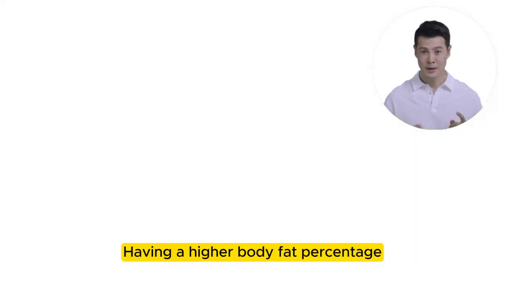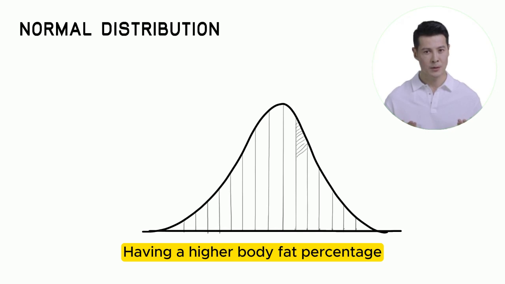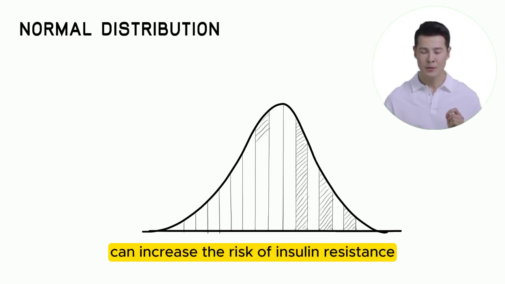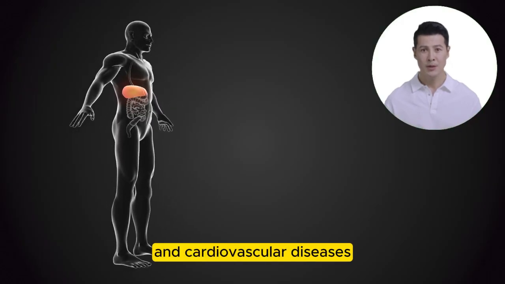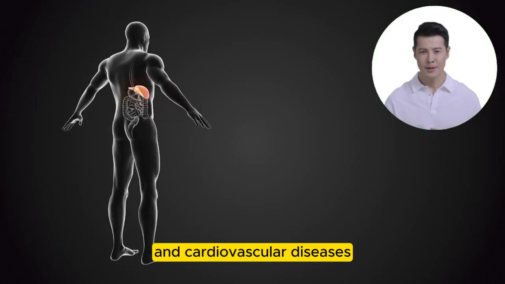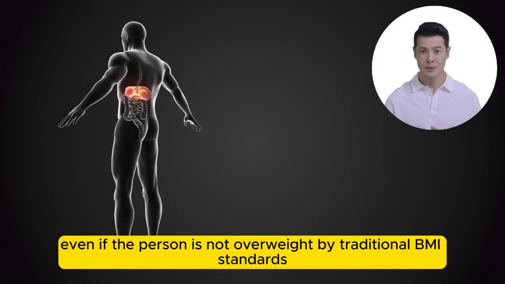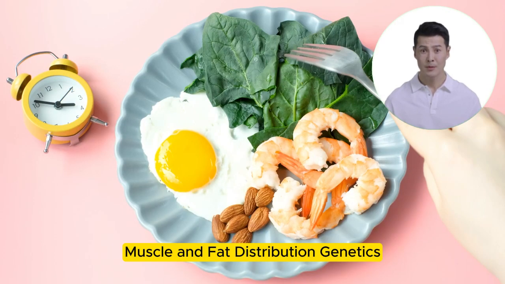Metabolic health. Having a higher body fat percentage, especially around the abdomen, can increase the risk of insulin resistance, type 2 diabetes, and cardiovascular diseases, even if the person is not overweight by traditional BMI standards.